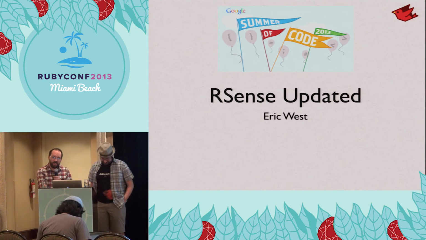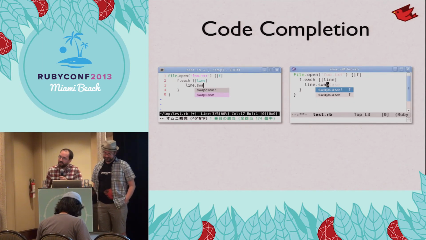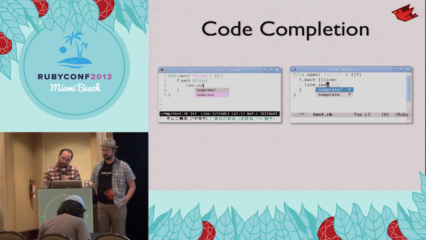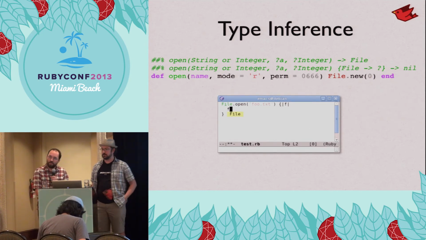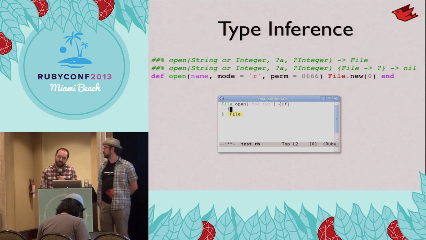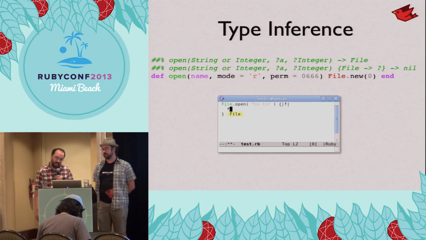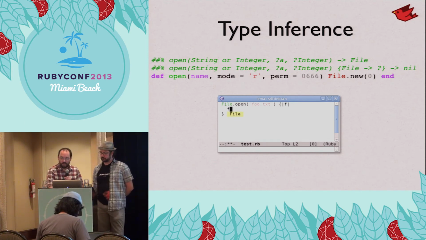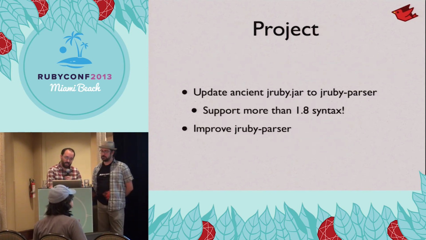If you haven't seen our sense, it's a library that you can install and put into your editors like VI or Emacs, and it can do simple things like code completion, but it actually makes smart choices because it is a full type inference engine. In this case, this is a pretty simple form of type inference, but it can figure out a surprising amount of stuff. So it's something worth looking into. But before I talk about how to do that, let's describe the project.